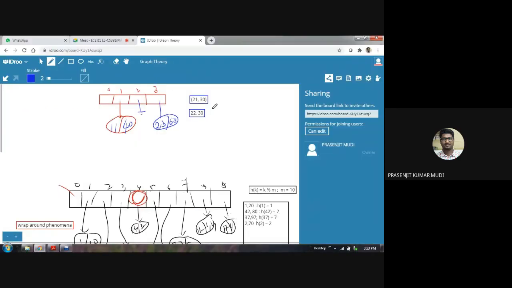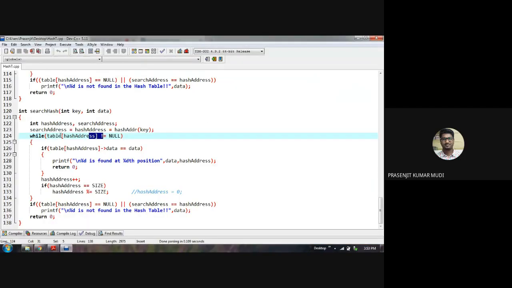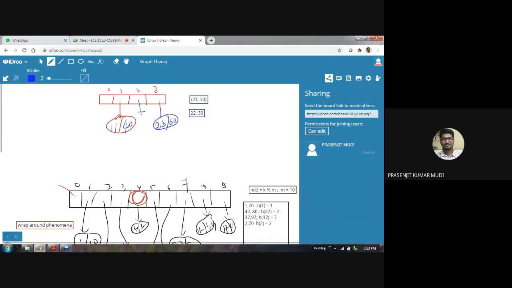Now suppose this is the case: 22,30. Sorry, my mistake. The hash key is 2, so you are directly going to the second location of the table array.